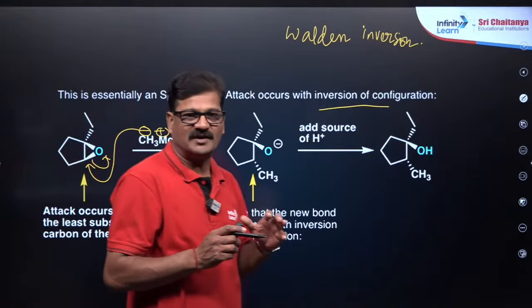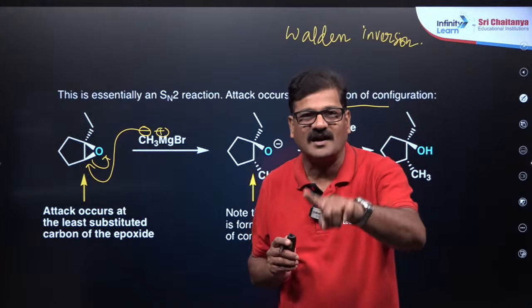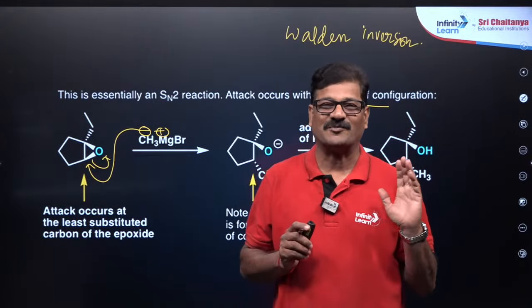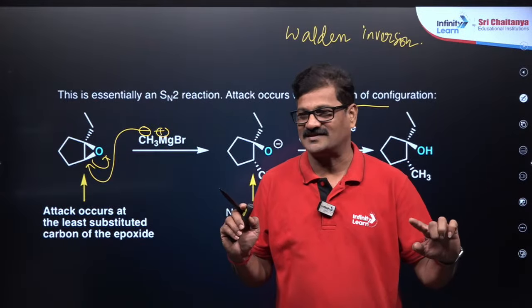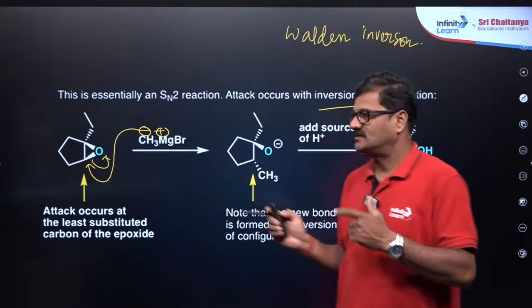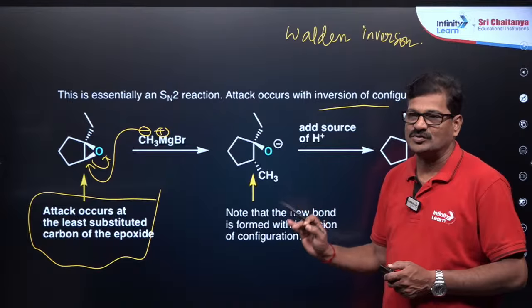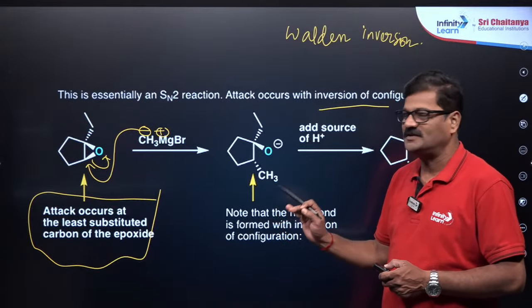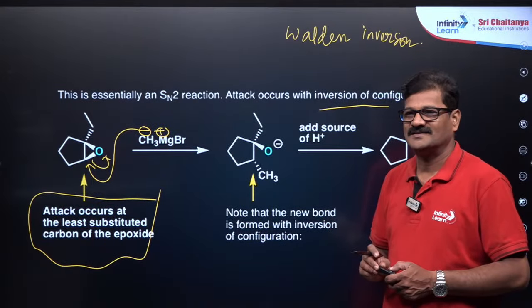What is that simple trick? When epoxides react with the Grignard reagent, where to cut? Just cut the less hindered carbon atom, that's all. Because it is an SN2 reaction. Okay beta, any doubt? This is a super awesome trick that I am giving you. Grignard reagent attacks at the less substituted, less hindered carbon of the epoxide. Epoxide means cyclic ether, right?